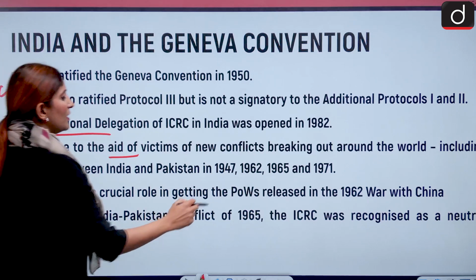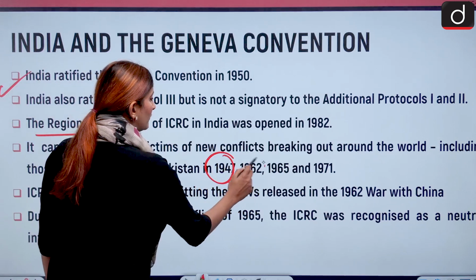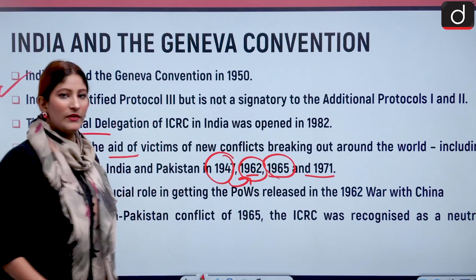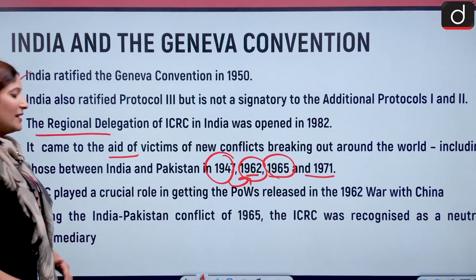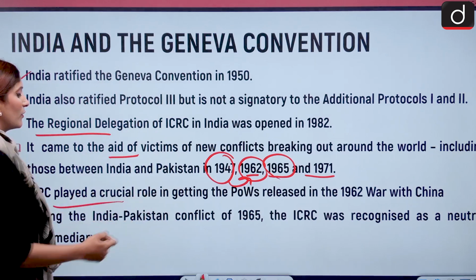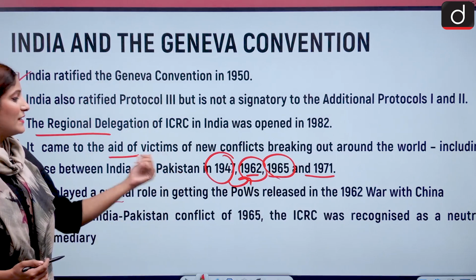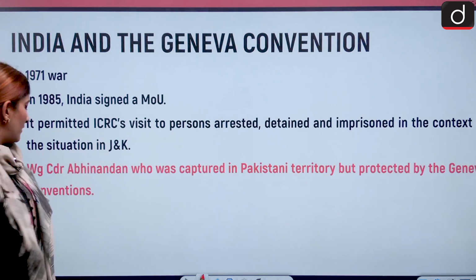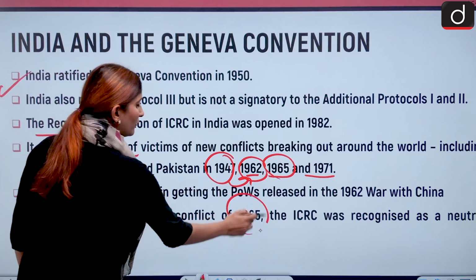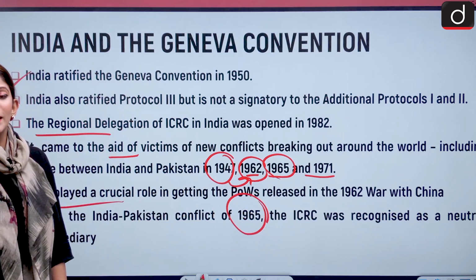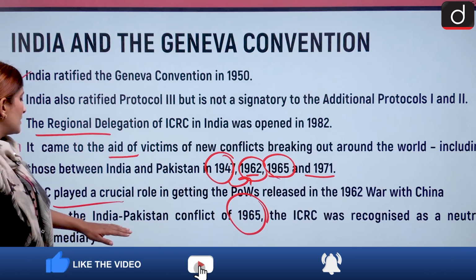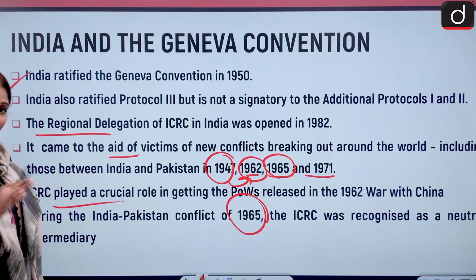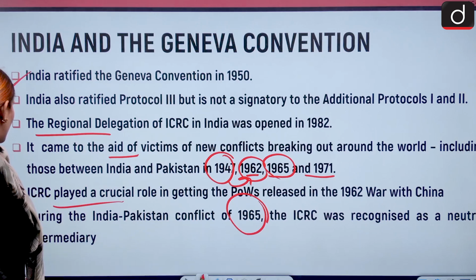It helped in the Indo-Pakistan conflict of 1947, Sino-India 1962, and 1965 and 1971 with Pakistan. And ICRC played a crucial role in getting the prisoners of war released in the 1962 war with China. Also, during the 1965 conflict with India and Pakistan, ICRC was a neutral and natural choice to mediate between both the countries. So this is the level of cooperation.